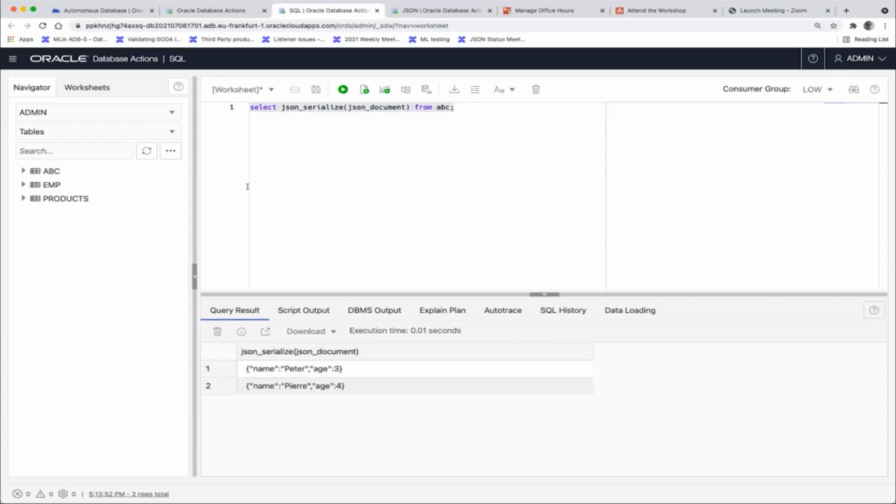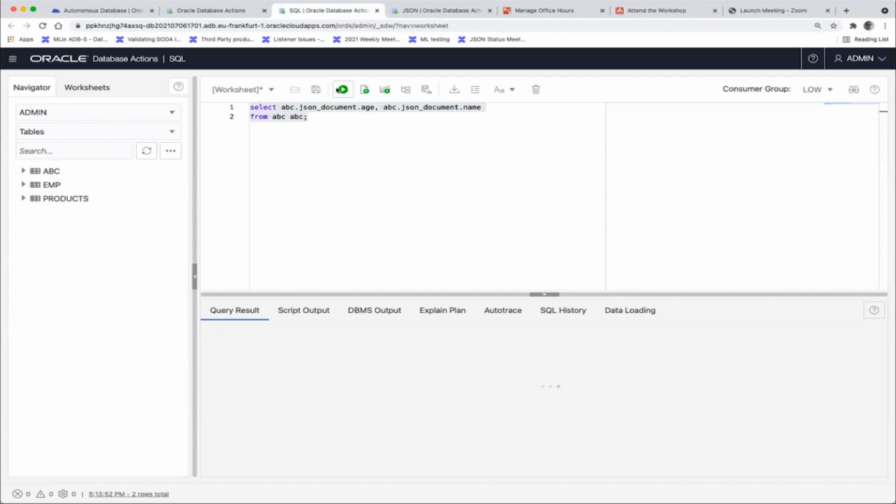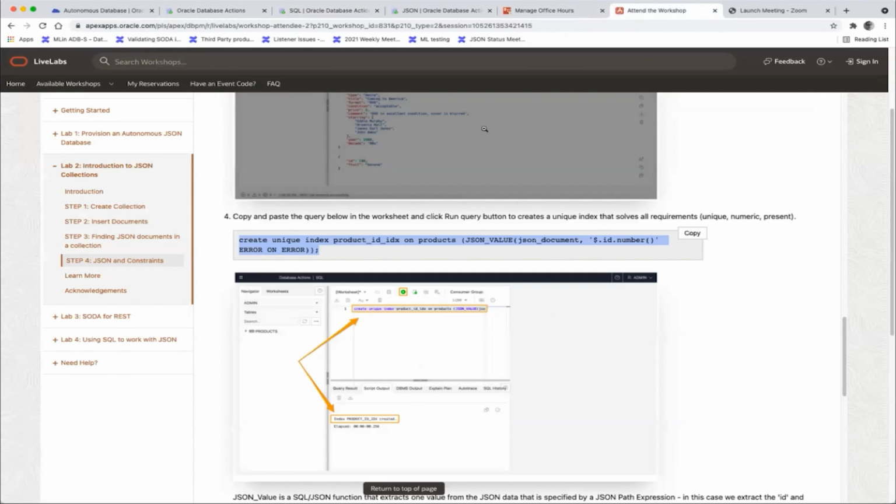And this is not like a collection call. This is just a regular SQL call. Or what I could also do, I could say abc.json_document.name. So I'm pulling out a value from the JSON, the name. And this way I can use SQL to query my data. So this is also explained in the later part of this workshop, but I wanted to quickly go back on this index creation.